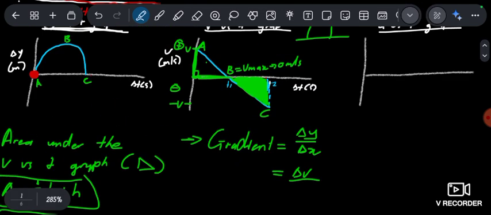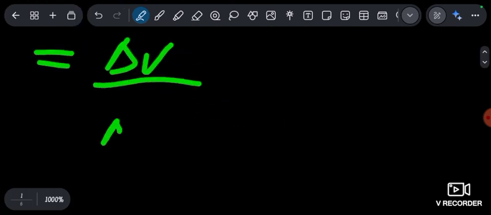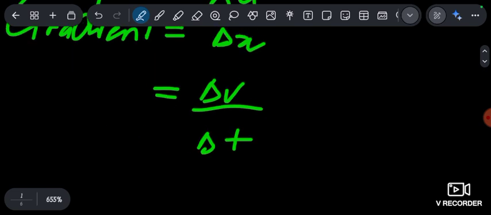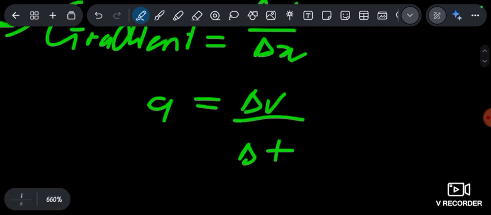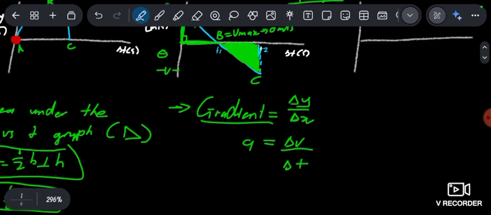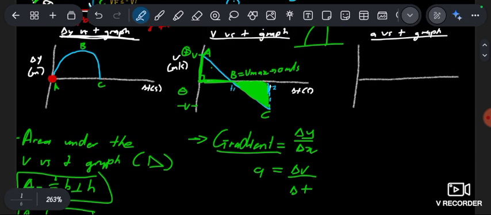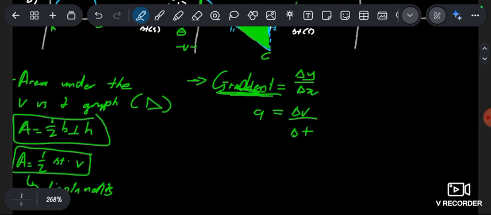I'm picking up at the axis. The y-axis is the v, which is the velocity, and the x-axis is the time, which is delta t, right? Delta t. What is this? This is the rate of change in velocity. But what is that? That is acceleration. It means that the gradient, guys, the gradient under the velocity versus time graph is what? Is acceleration. Why am I teaching this? Because we don't see it. You were seeing it, just that you didn't know. That's why you were getting it wrong, right? Because when they say using the graph, please, guys, let's use the graph.